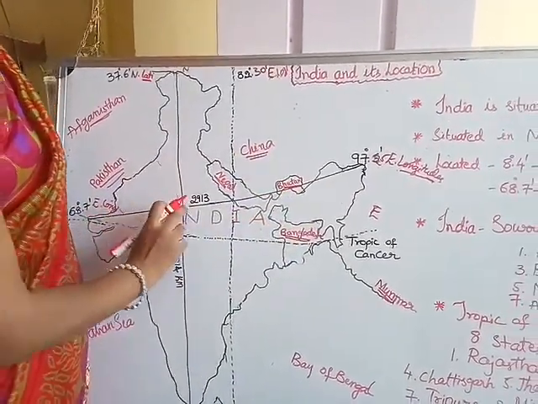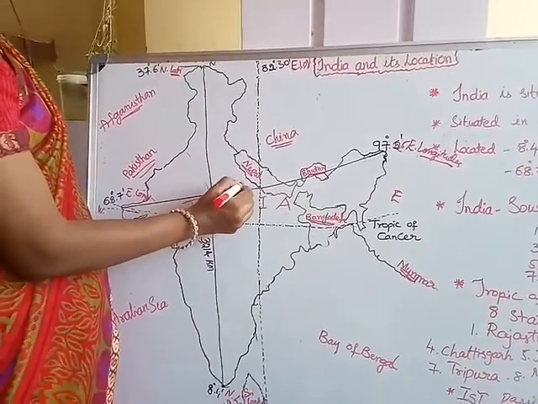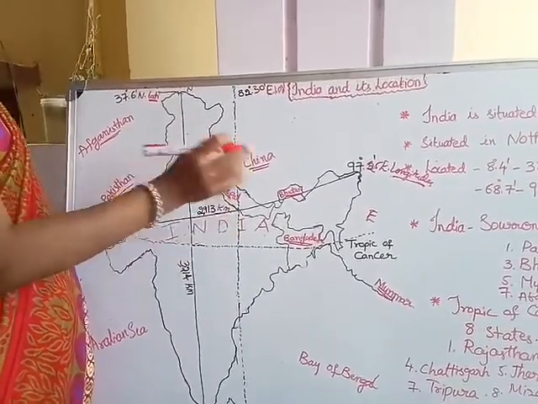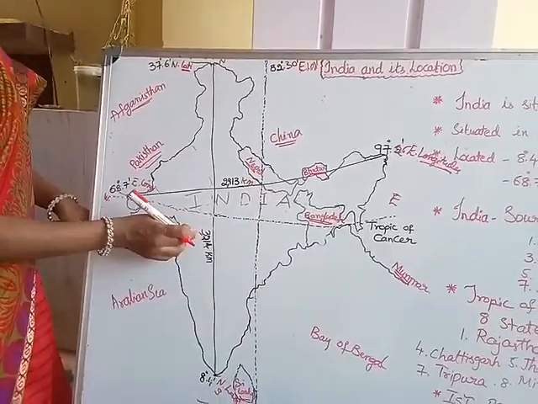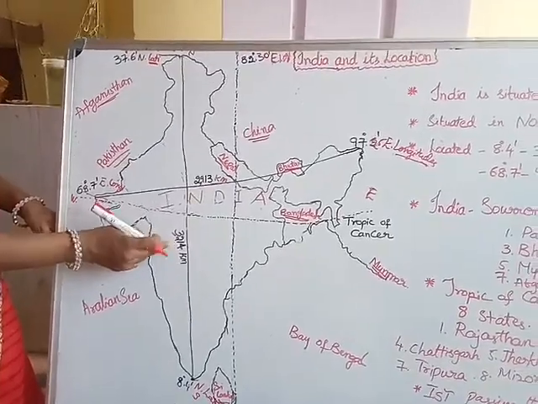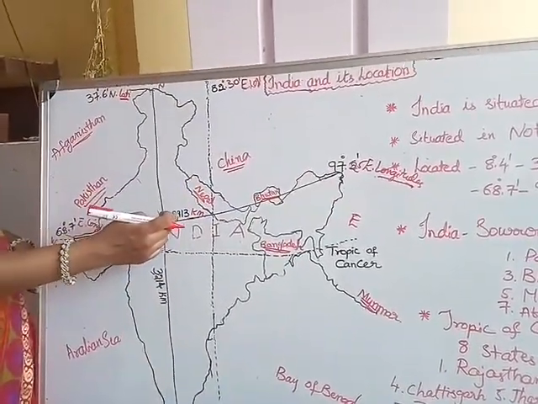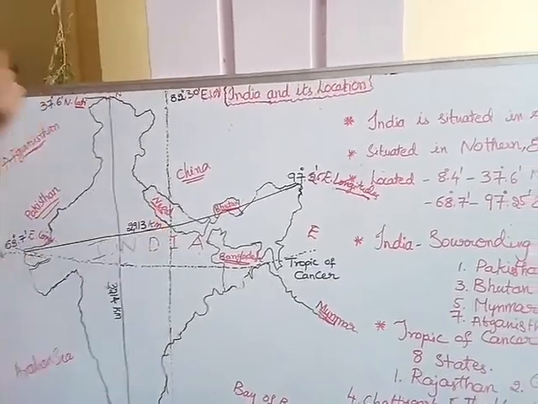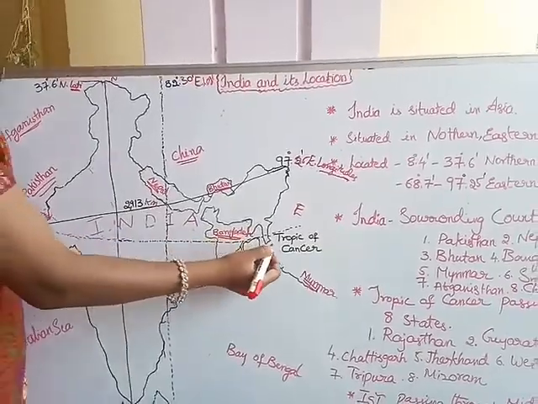We can see that it is 2930 kilometers. Now it is clear. India is 3214 kilometers from north to south, and west to east, it is 2930 kilometers.